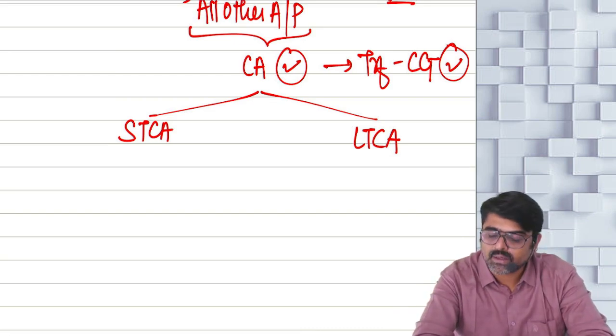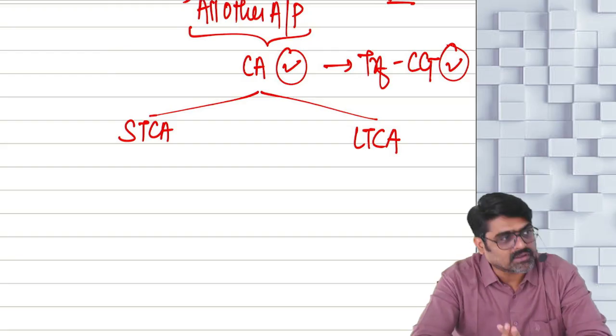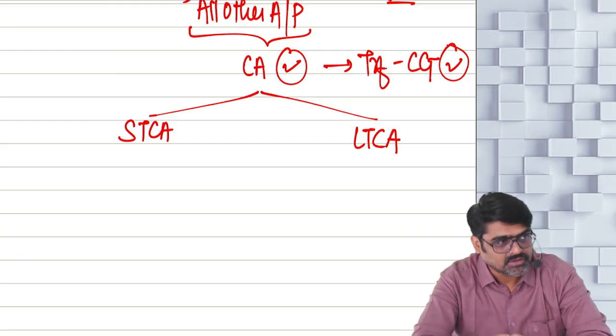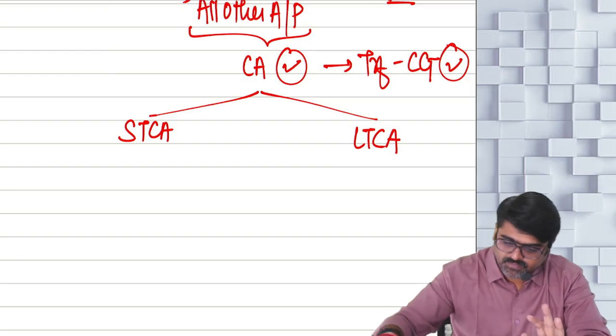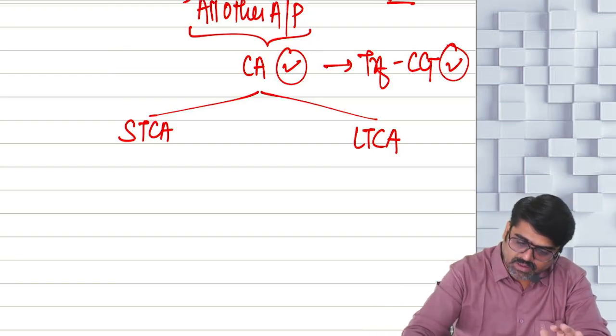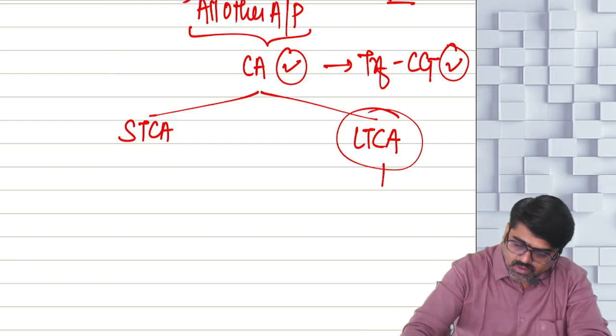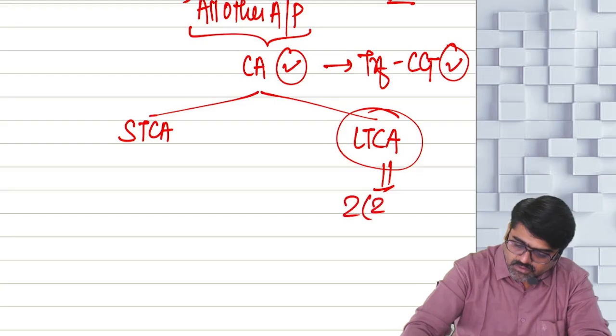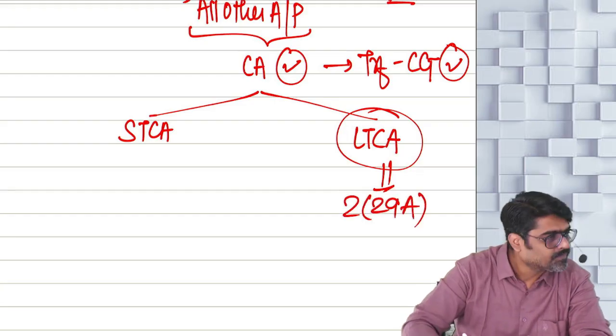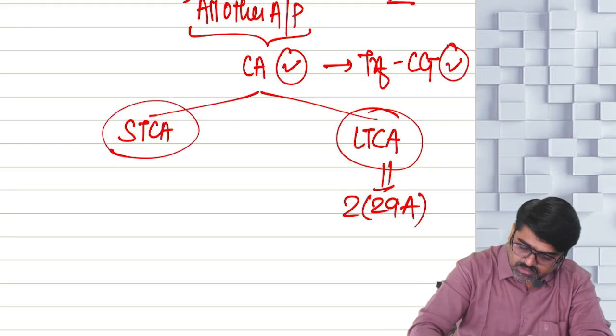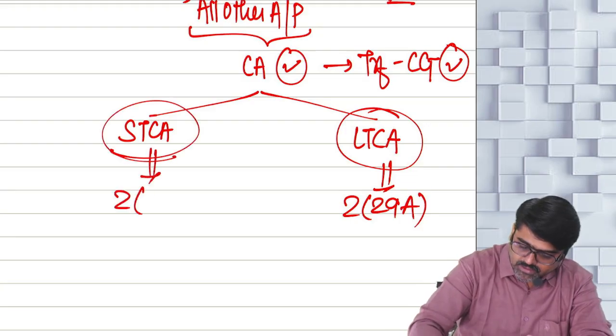Understanding? So how many types of capital assets are there? One is short term, another is long term. Now what is a long term capital asset? What is a long term capital asset is given in 229A. And what is a short term capital asset is given in 242A.